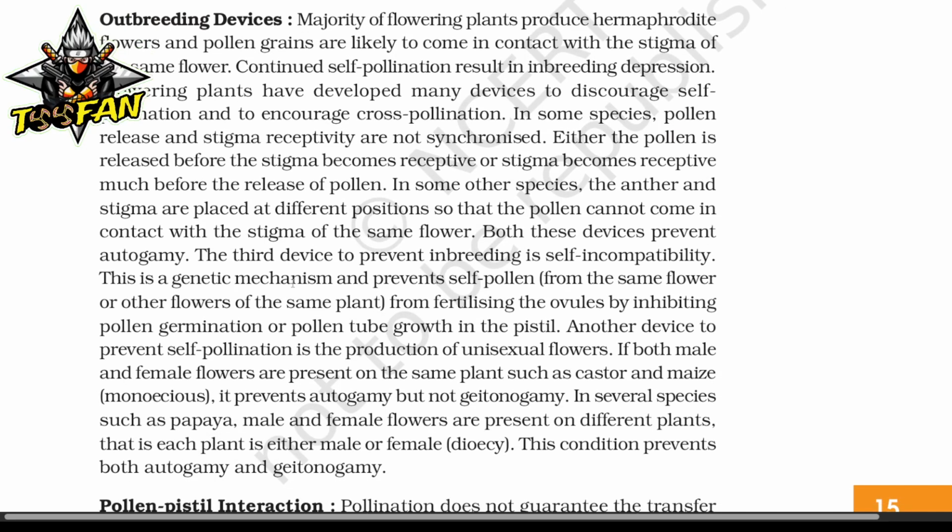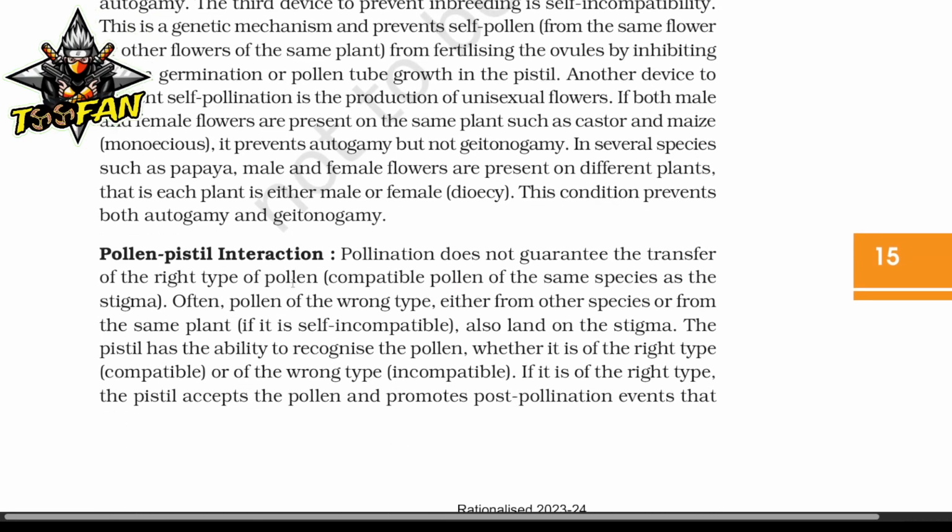Another device to prevent self-pollination is the production of unisexual flowers. If both male and female flowers are present on the same plant, such as castor and maize, it is monoecious. It prevents autogamy but not geitonogamy. In several species such as papaya, male and female flowers are present on different plants, that is, each plant is either male or female, dioecious. This condition prevents both autogamy and geitonogamy.